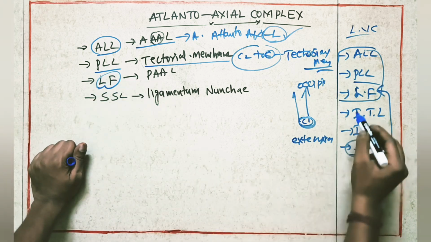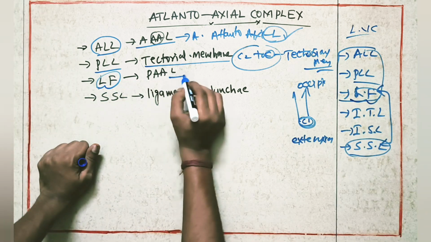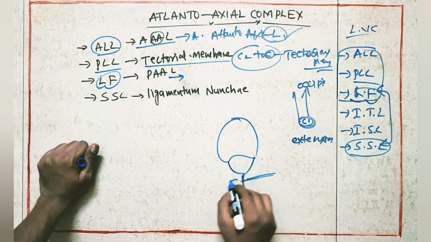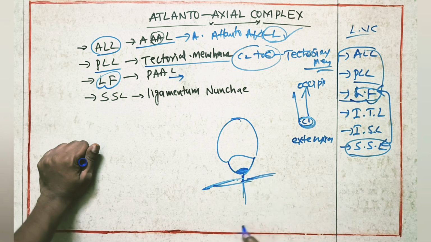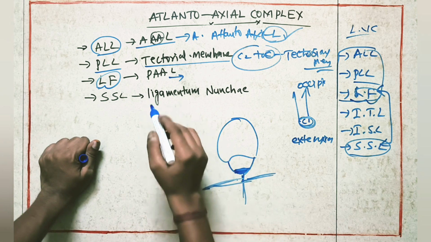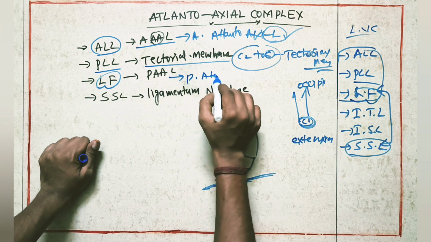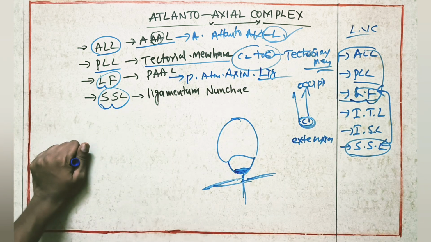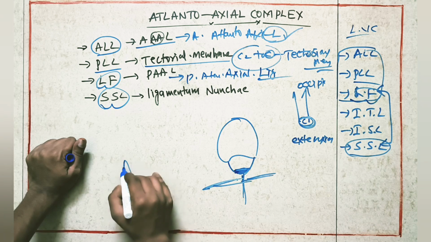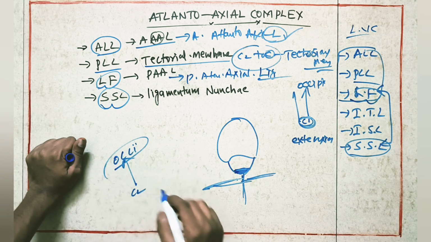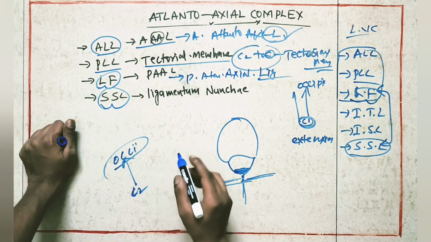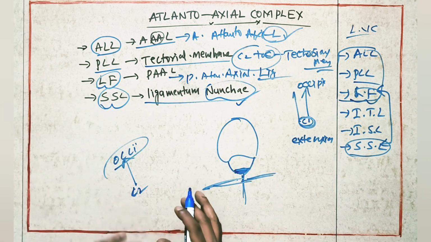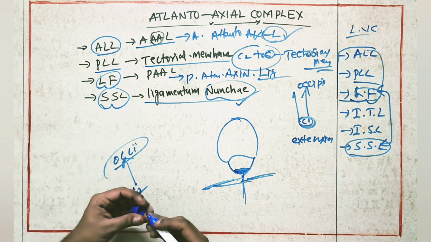And the extension of ligamentum flavum: where can we see ligamentum flavum? Body of the vertebra, this is the arch of the vertebra, spinous process, transverse process. So here we can see the ligamentum flavum posteriorly. So it is present posteriorly, so that it is going to create the posterior atlanto-axial ligament. And last one, supraspinous ligament extension from C2 to occipital region, we can say it as ligamentum nuchae. So these are the common ligaments we can see in the atlanto-axial complex.